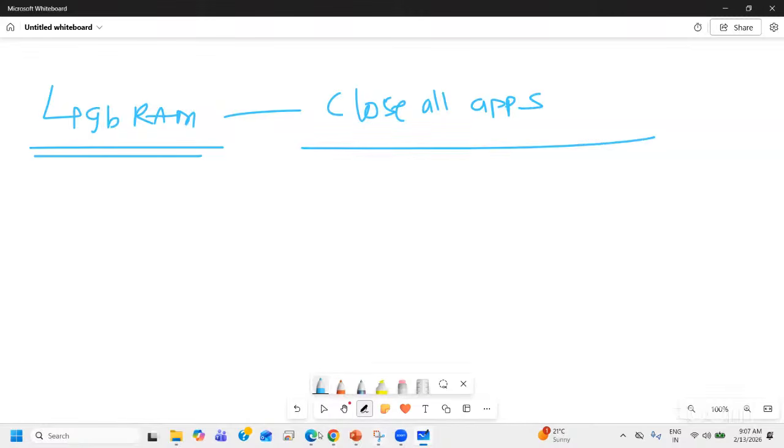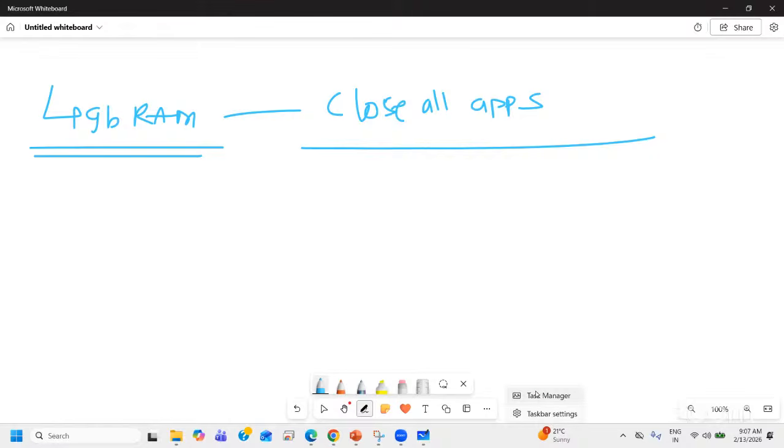Close doesn't mean you have to close like this, right? If I've opened the Microsoft whiteboard, you have to close this. No, you just have to go to the taskbar, task manager, and in that task manager, officially end that task. Except Power BI, all the applications you should close. All in the sense, the apps which you have downloaded. Like if you have something opened in the background, VLC player, media player, or some other application, close them. You can have your browser open.